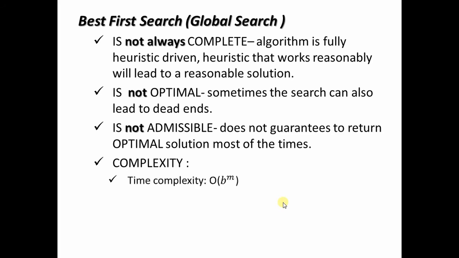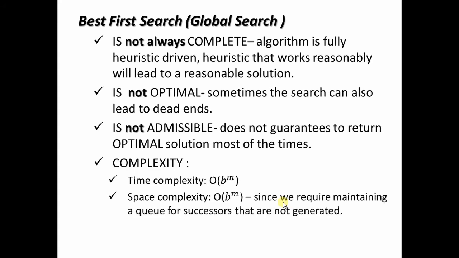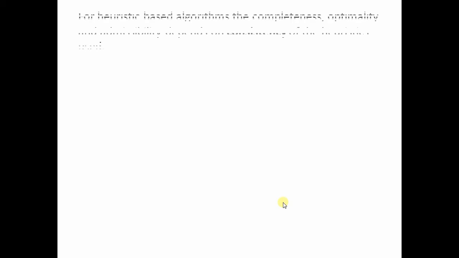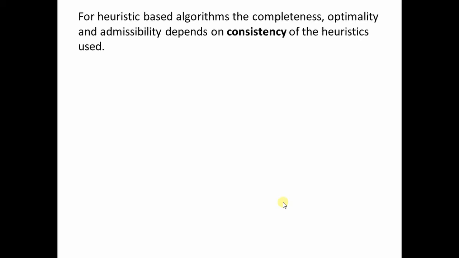With respect to complexity, the time complexity is O(b^m), where b is the branching factor and m is the depth. Again, space complexity is also O(b^m), both exponential. Now, why is space complexity exponential in this case? Since we require maintaining a queue for successors that are not generated. Remember, for heuristic based algorithms, the completeness, optimality and admissibility purely depend on the consistency of the heuristics used.